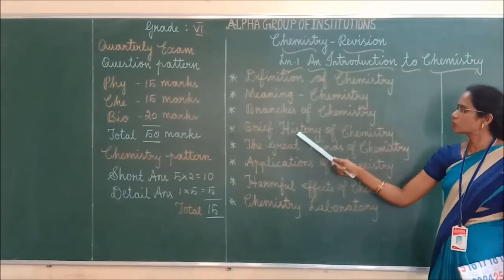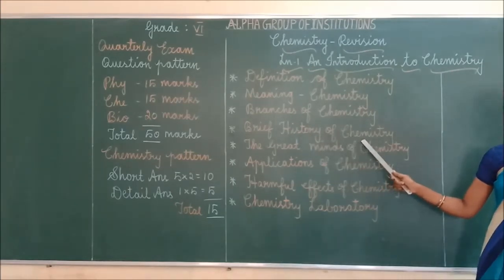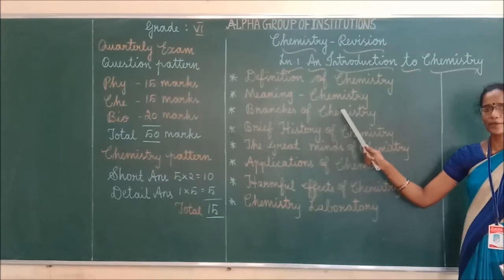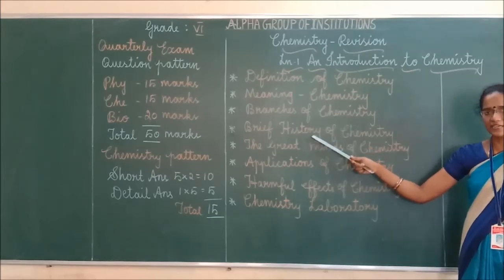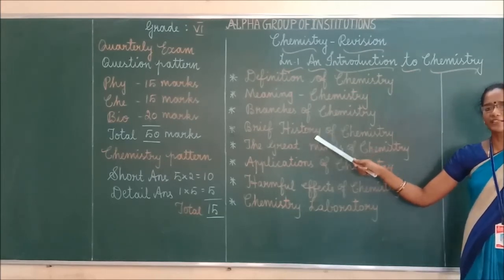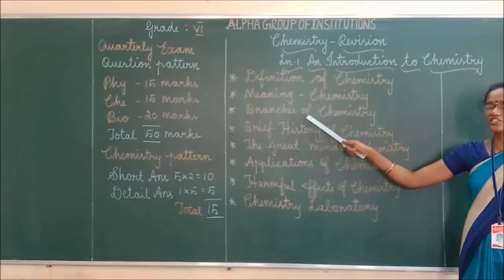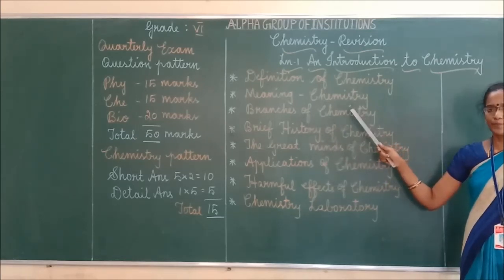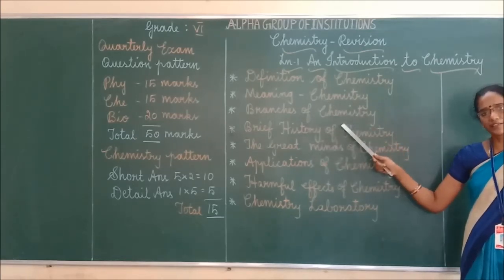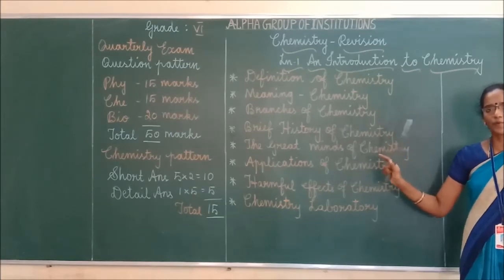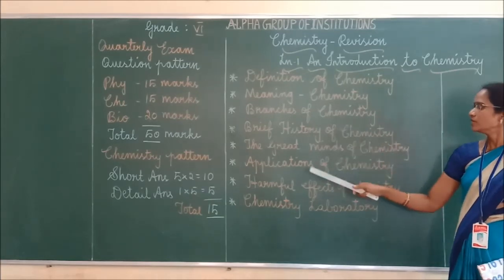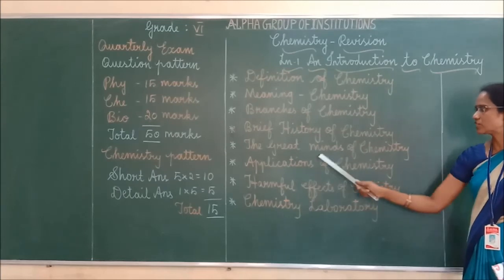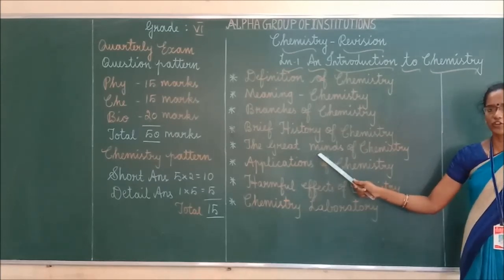Okay. So next one, brief history of chemistry. You have to mention one by one. Suppose this question is asked in detail means specifically they will be given. Okay. First one, mention about the modern period or explain about the alchemical period means that particular point is enough, right? So next one, great minds of chemistry. Mostly you will receive the questions for names only.